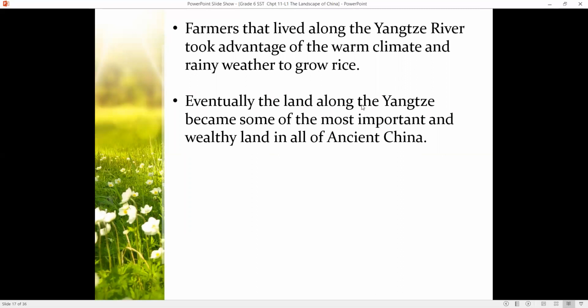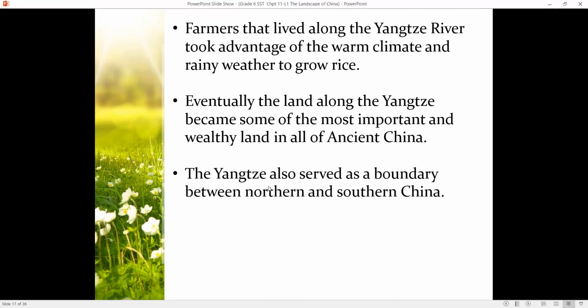Eventually, the land along the Yangtze River became some of the most important and wealthy land in all of ancient China. Because of that, this land became so fertile, with such rich, good soil, that it became a very rich land, and they could grow a variety of crops in ancient China. The Yangtze also served as a boundary between northern and southern China. So it was like a boundary separating northern China from southern China.